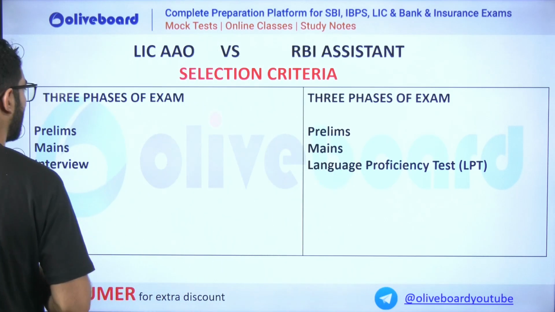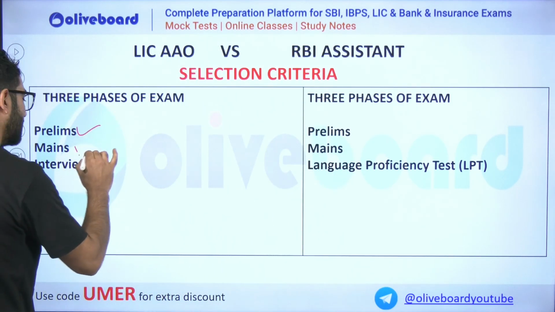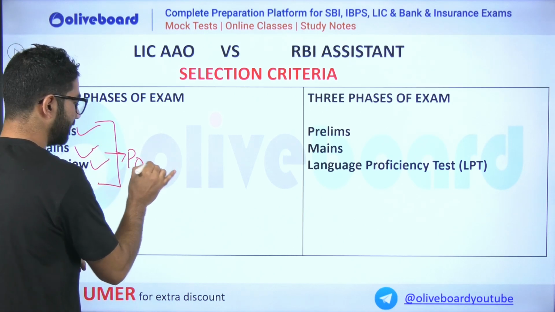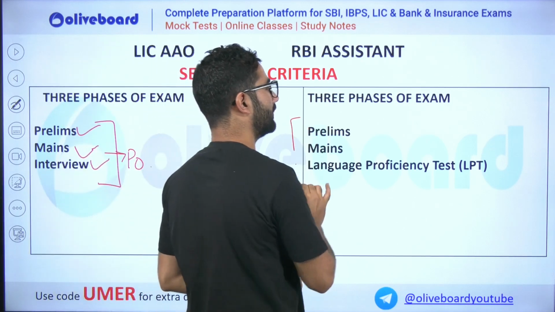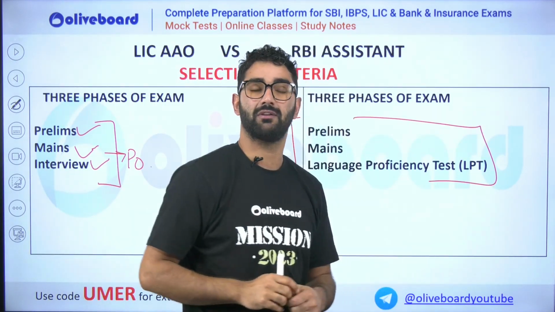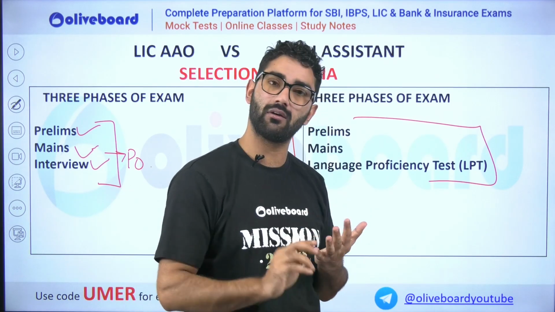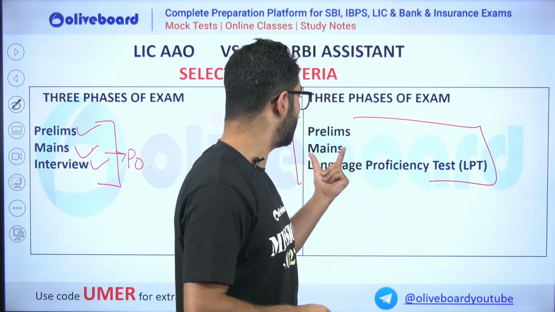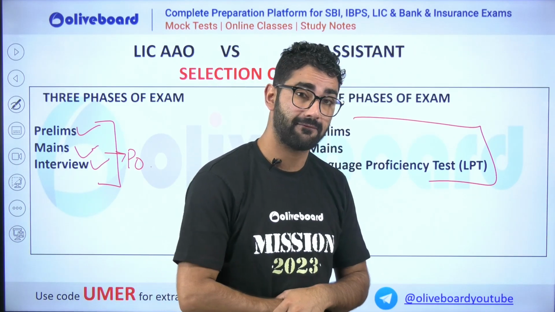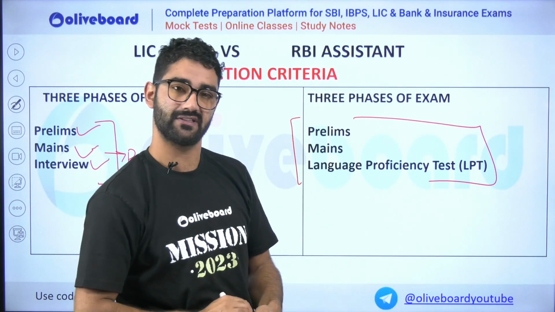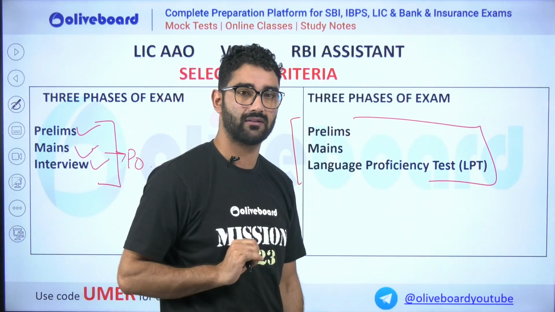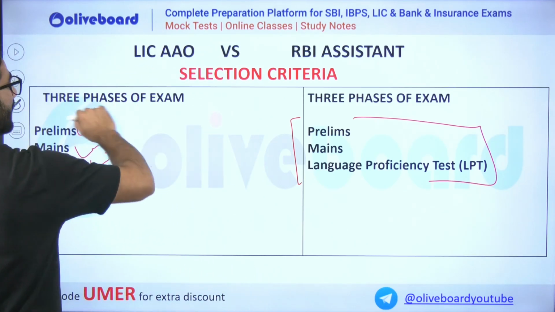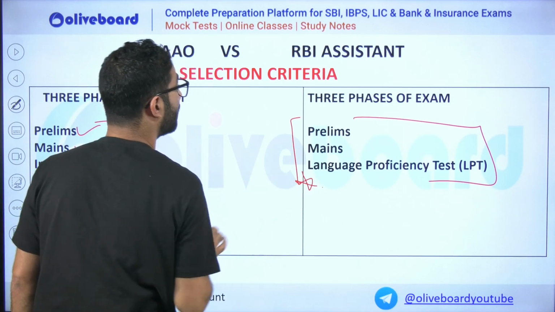There will be prelims, mains and an interview, same as PO. But we cannot compare it with the clerk level. We have only prelims and mains in clerk. But in RBI assistant, there will be prelims, mains, as well as LPT, that is the language proficiency test. That is very important for RBI assistant, and this point differentiates it from other clerk level exams.